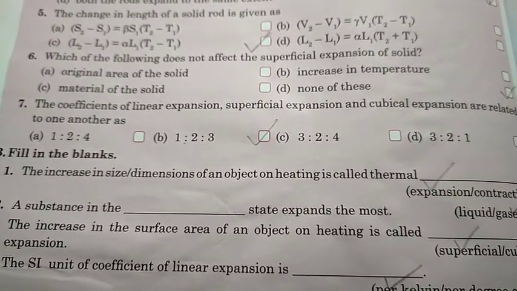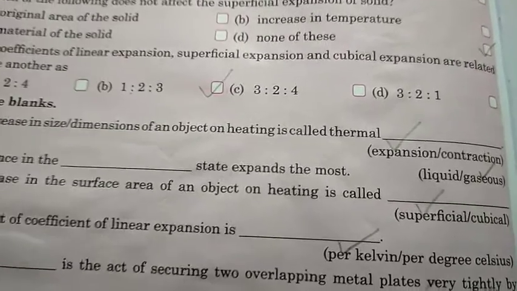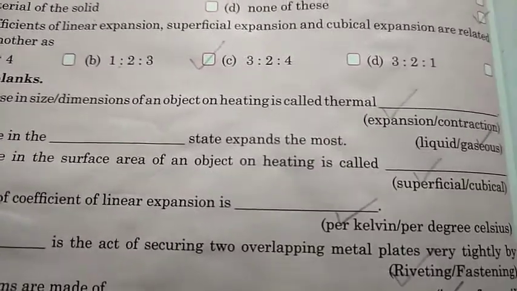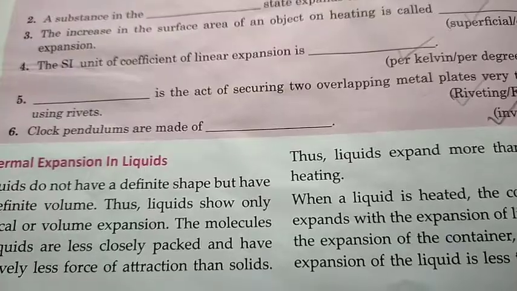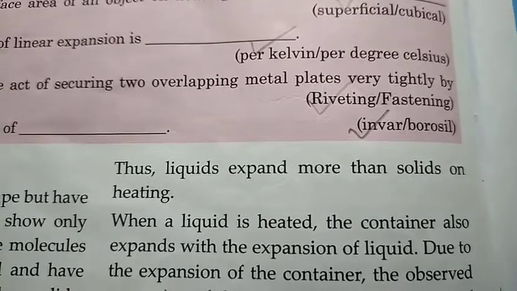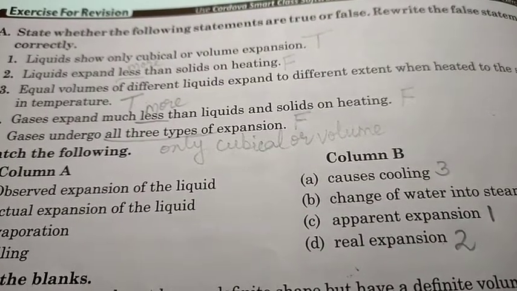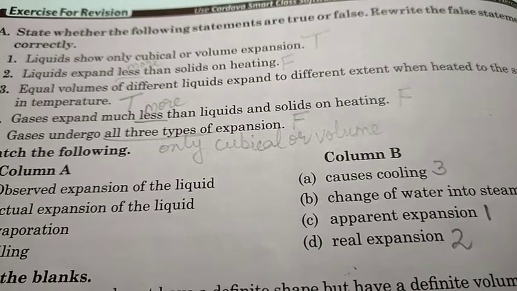SI unit of coefficient of linear expansion is per Kelvin or per degree Celsius, that is per Kelvin. Dash is the act of securing two overlapping metal plates very tightly by using rivets. Answer is riveting. Clock pendulums are made of invar or borosilicate. The answer is invar. Now next exercise is state whether the following statements are true or false.